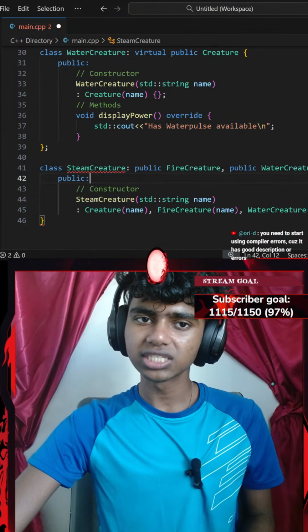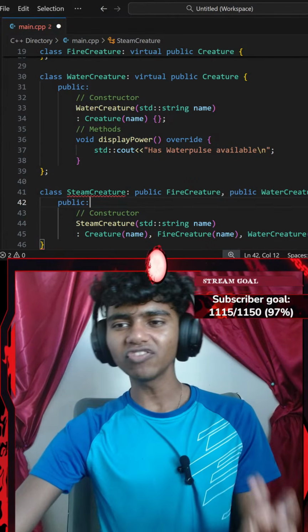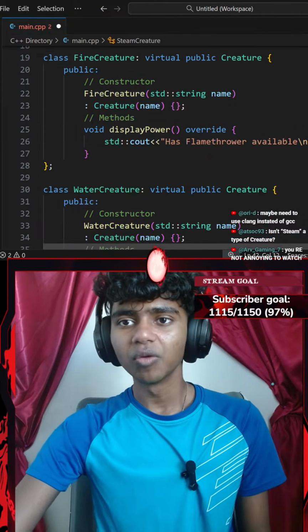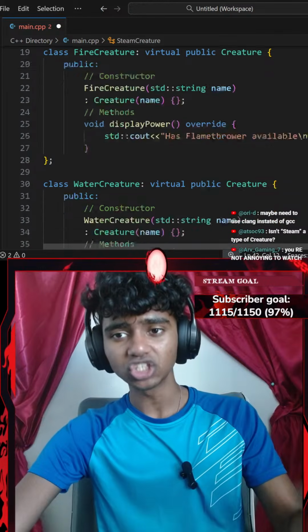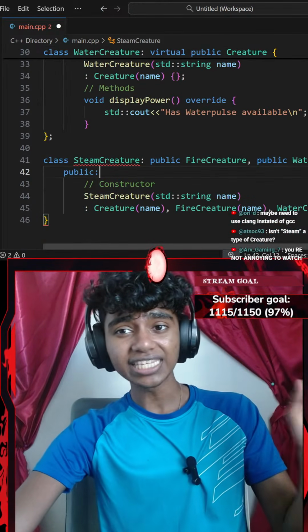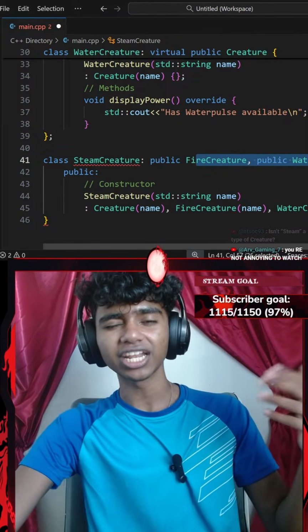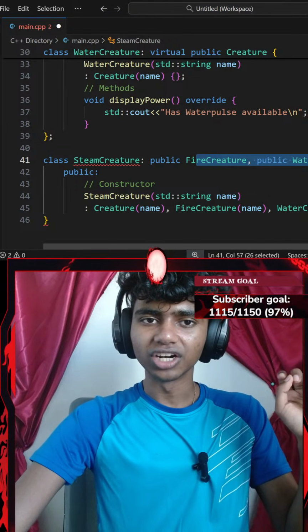Okay, isn't Steam a type of creature? Honestly, it's not specifically a type of creature. It's a type of... Actually, never mind. I think it is, because my fire creature and water creature do inherit from my creature class, and my Steam creature class inherits from the two classes that inherit from my creature class. So technically it is.